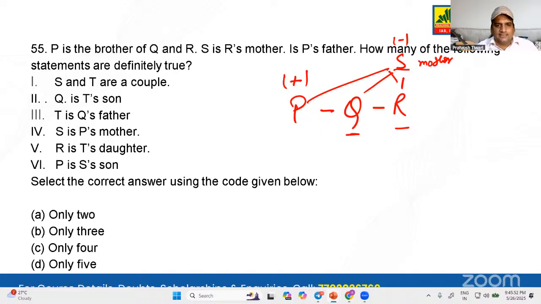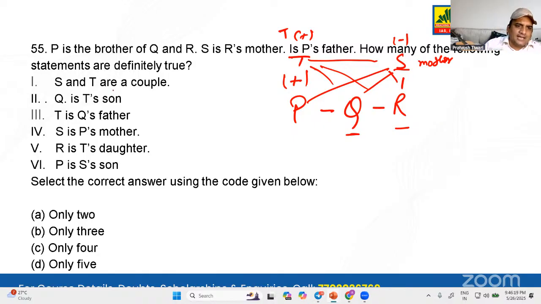Let's see the next. Here T is missing. T is P's father. So T is male. That's the first thing. T along with S is the father of P, Q and R. That we know. And with that, we also have a relationship between T and S. They are husband and wife. Okay, this is what we have understood till now.